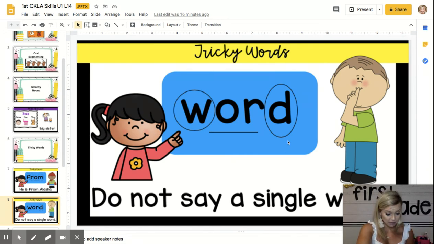So I need to remember, scholars, that when you are trying to pronounce the sounds in word or when you're writing word, that the OR makes an ER sound. But remember as a good writer that I have to spell it still with an OR. Say tricky word, word. Awesome. Remember that tricky part is that it makes an er sound, but it's spelled OR. Think of a sentence that you can make with the word word in it.